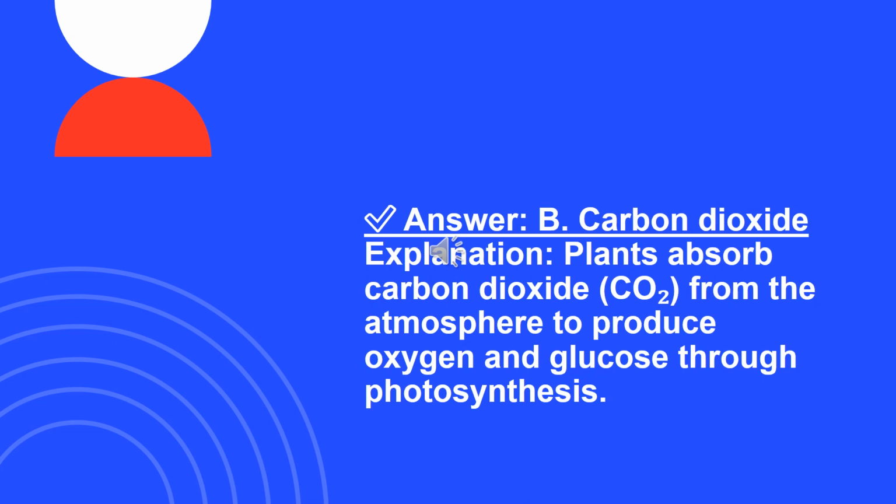The correct answer is letter B. Carbon dioxide. Plants take in carbon dioxide (CO2) from the air during photosynthesis, a process that converts sunlight into food, glucose. This occurs in the chloroplasts of plant cells. During this process, plants release oxygen, O2, as a byproduct.